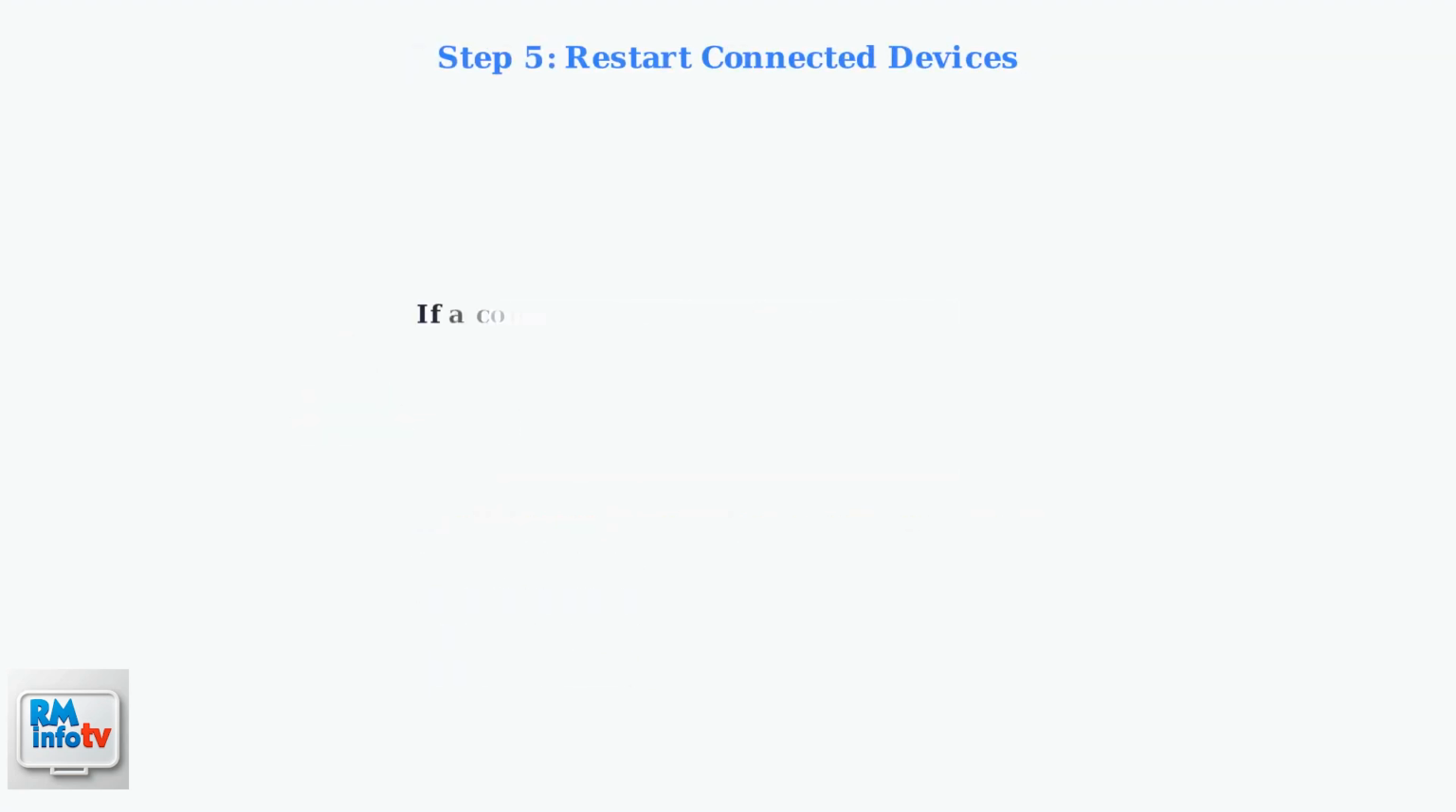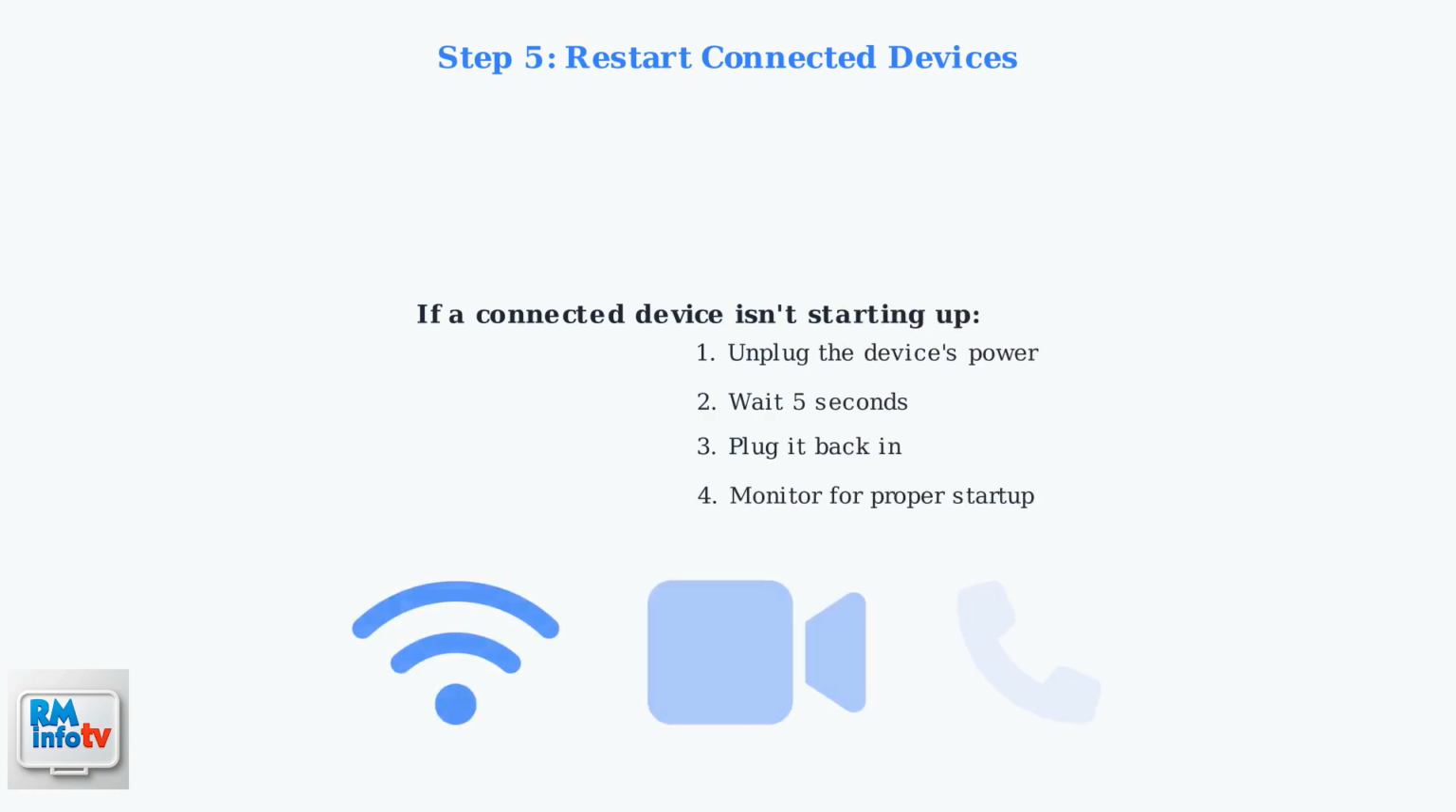If the connected device isn't starting up properly, try restarting it by unplugging its power and plugging it back in. This applies to access points, cameras, phones, and other PoE-powered devices. Monitor the device to ensure it starts up correctly and maintains a stable connection.